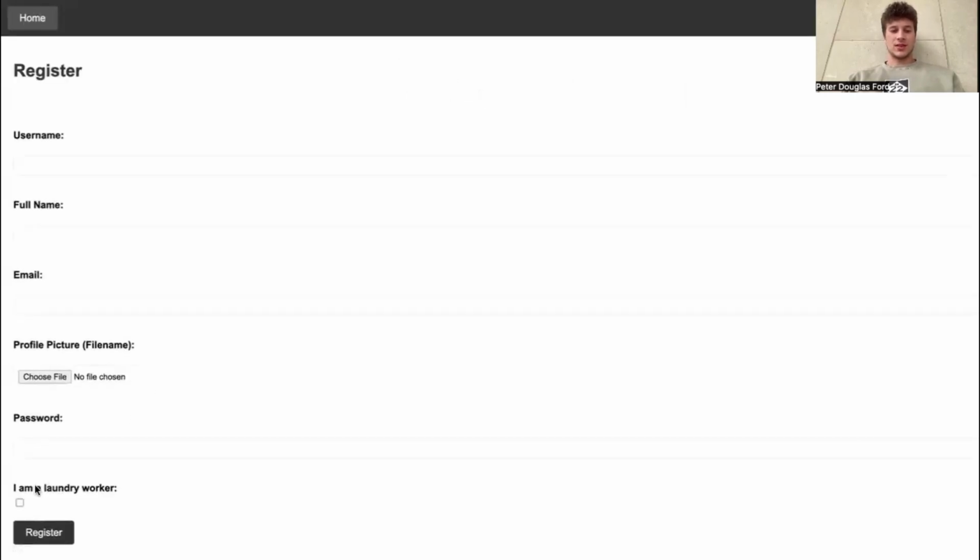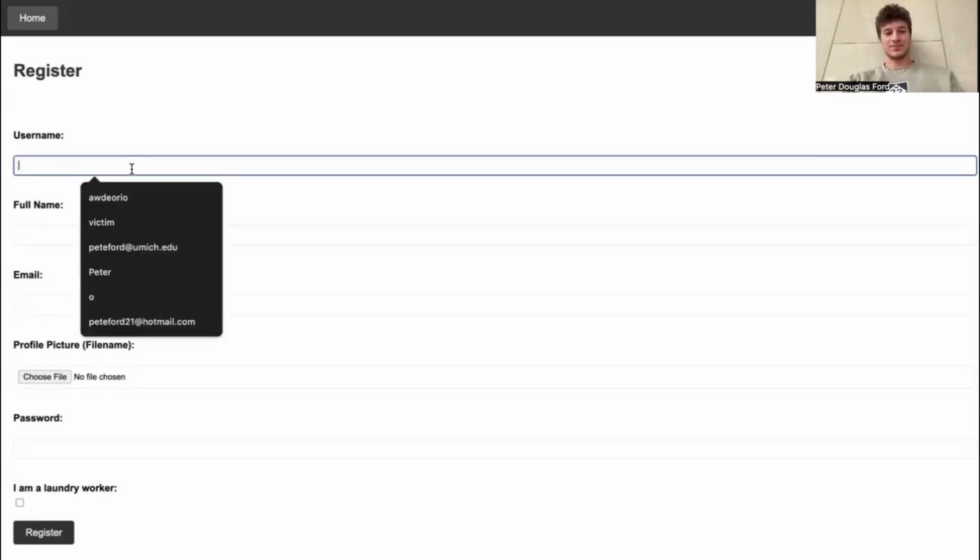For Luber, you can see at the bottom here, there are two functionalities, two users. There's the laundry worker and the person that wants their laundry done. So in this demo, I will be working as the person who wants their laundry done. Say my name's Peter, I live in San Francisco. I work a 9 to 5. I'm busy. I'm having fun on the weekends. I'm taking my dogs for walks. I'm going to the gym. I don't have time to do my laundry, and I'm willing to spend money to have someone else do it because it would be a big help for me and let me enjoy my life a little more.